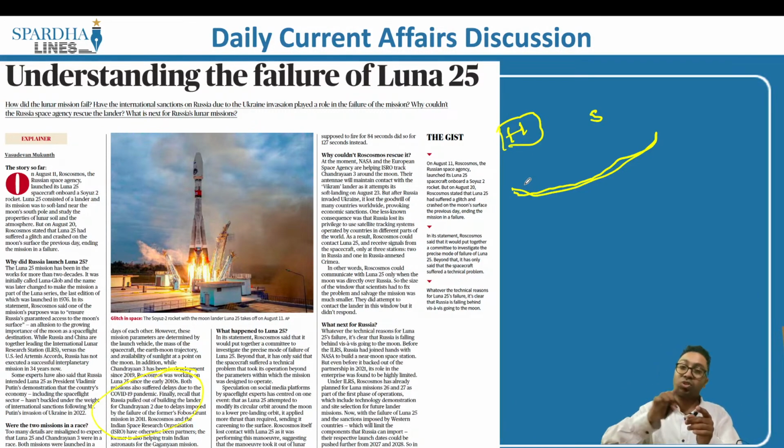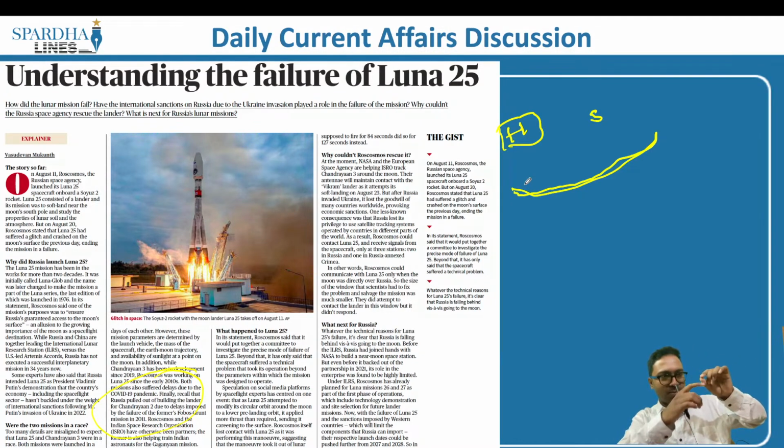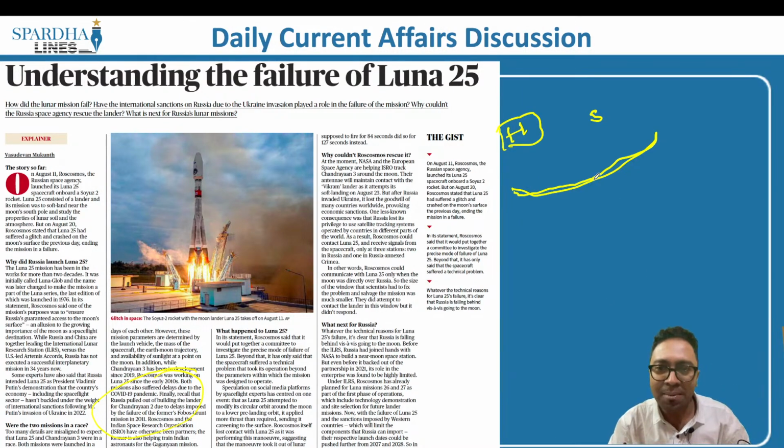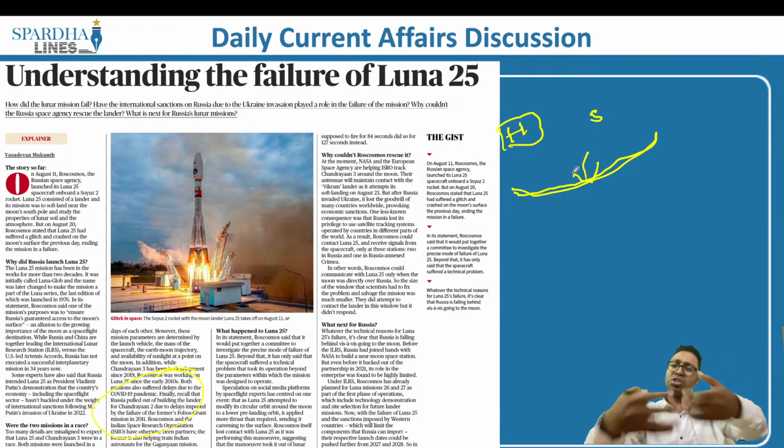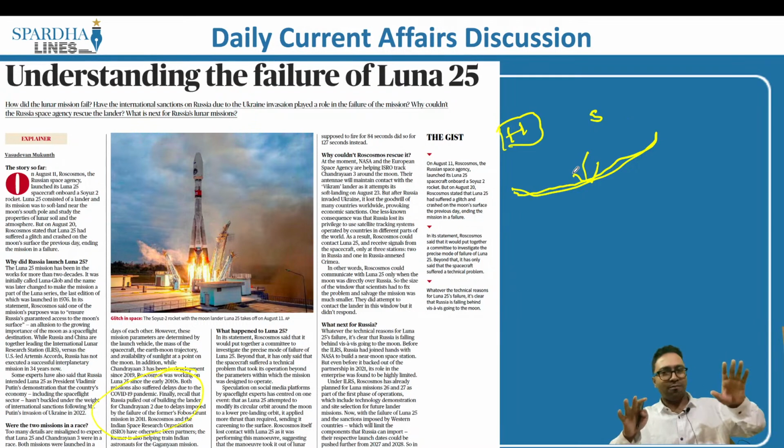When it comes to the soft landing, you have precision, you have this spacecraft which is being controlled, and it falls exactly in the location that it wants, in a precise area and in a way that they want. So soft landing basically means the spacecraft comes and lands in a specific spot. But in a hard landing, it just falls on the land. You would not have much control on that particular spacecraft.